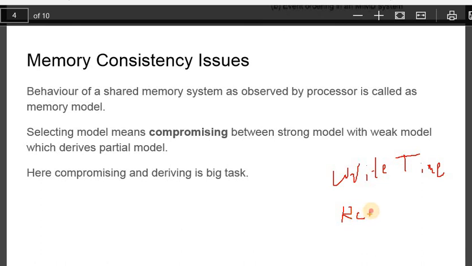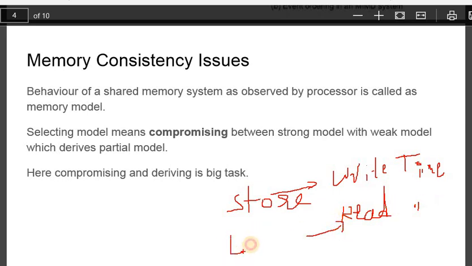These are the two important activities. What do you mean by write time? Time taken to successfully write data onto memory. What is the exact word we call it? Store. What is the name we call for read? Load.